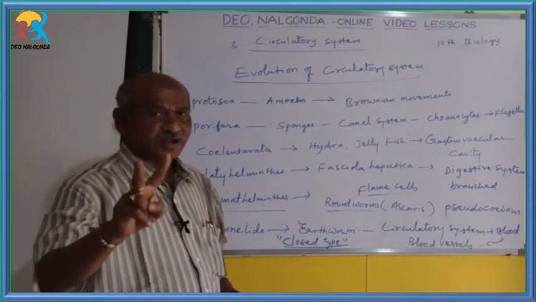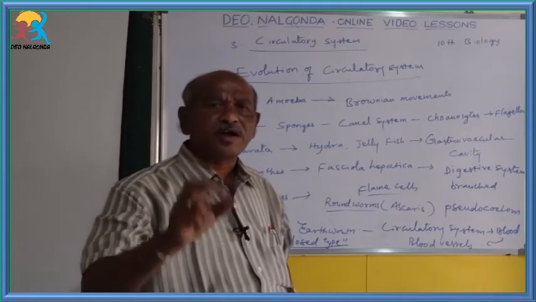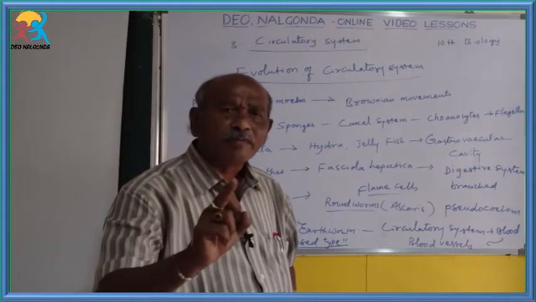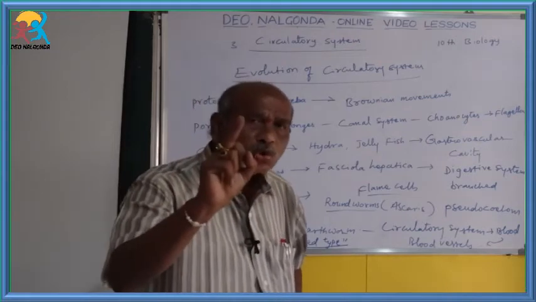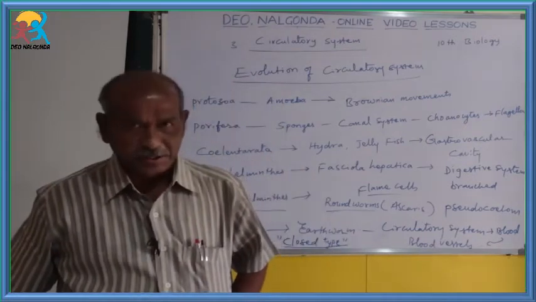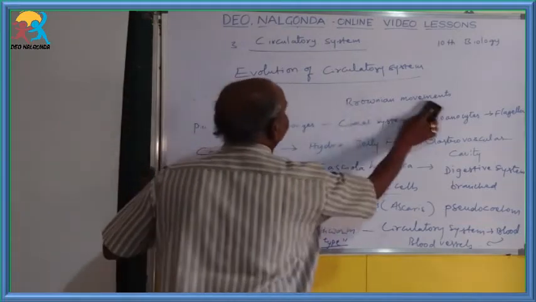That means two specialities. One speciality is that the circulatory system is first formed in the Annelida. Second, the formed blood is flowing inside the blood vessels. So that's why it is called the closed type of circulation. Okay. Next you come to Arthropoda.